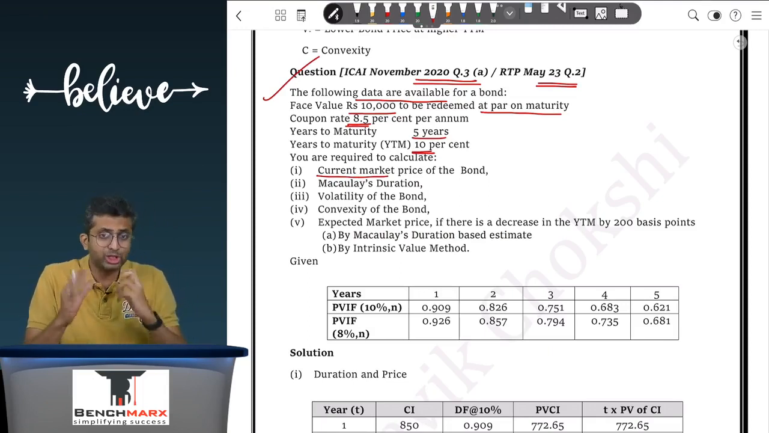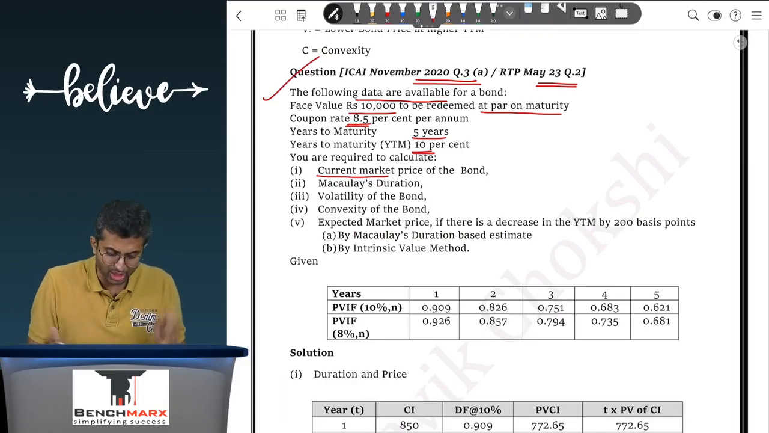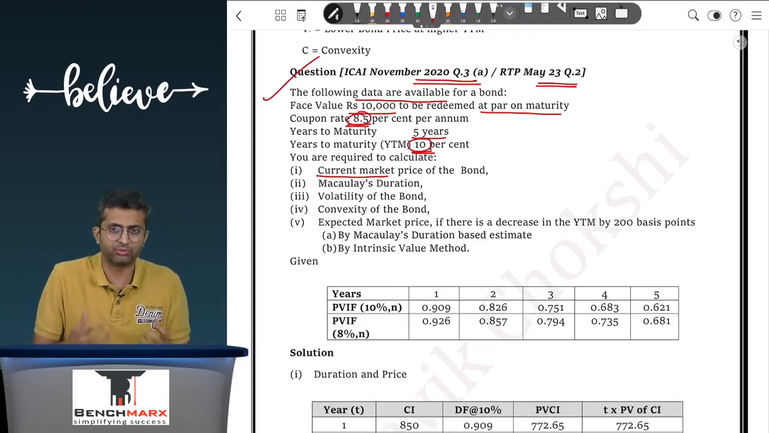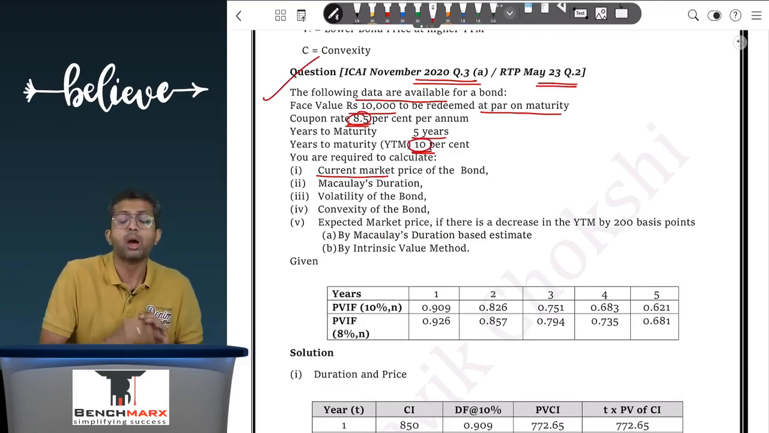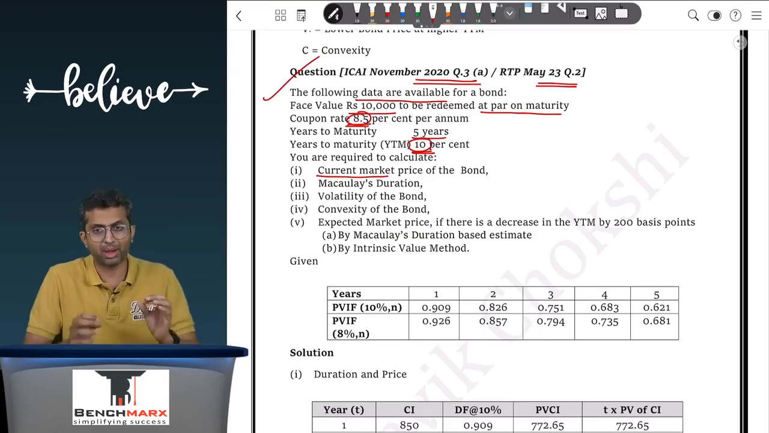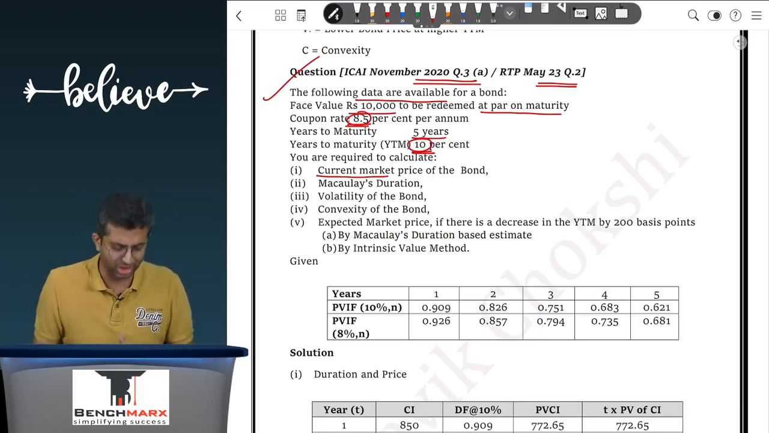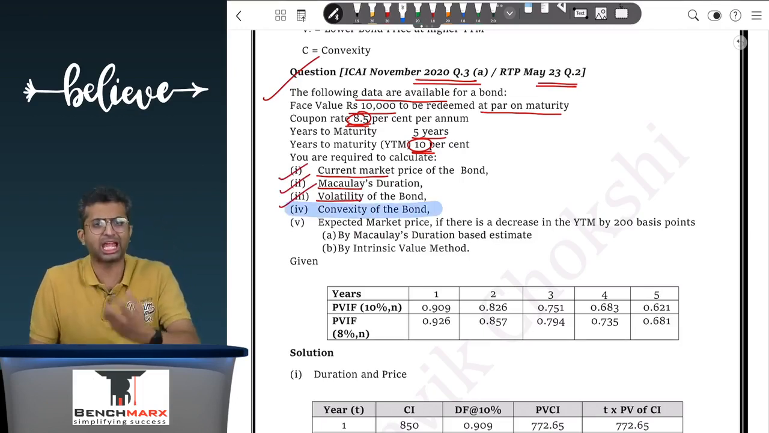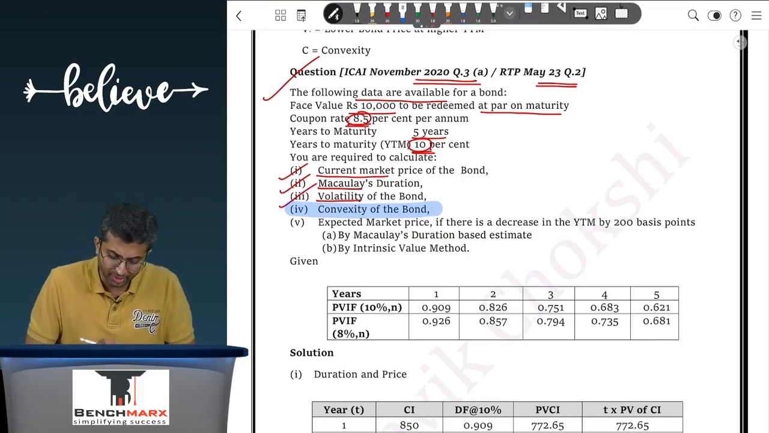Usually, intuitively, what we have studied in class is that if the bond has a coupon of 8.5 and the required rate of return is 10, this bond is giving a coupon which is lower than the required rate of return, so it's kind of an inferior bond, and hence the market price should be lesser than face value. Your answer should be lesser than 10,000 as a cross check mechanism. Second is Macaulay's duration, and third is volatility. So these three things we will do. Then the question says convexity of the bond. So we will try to understand in brief the concept of convexity and then come to this area.